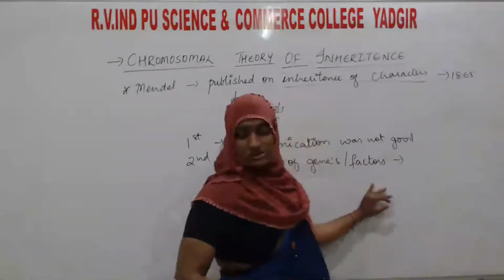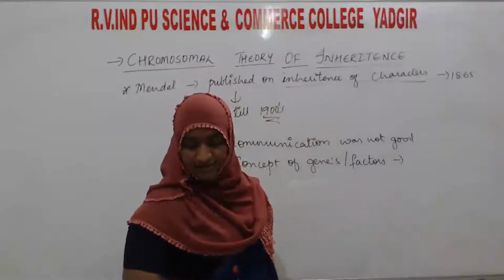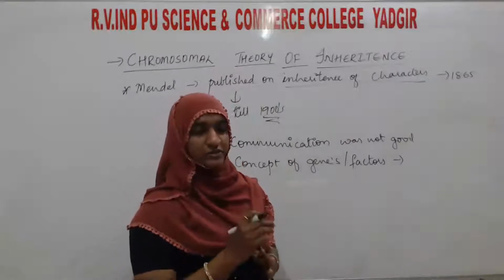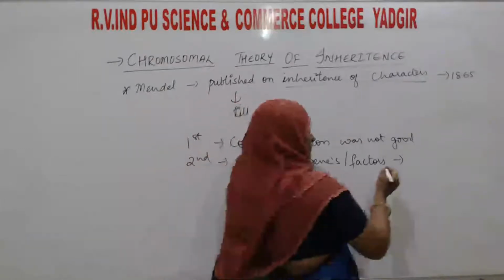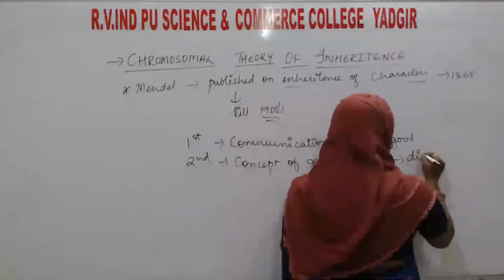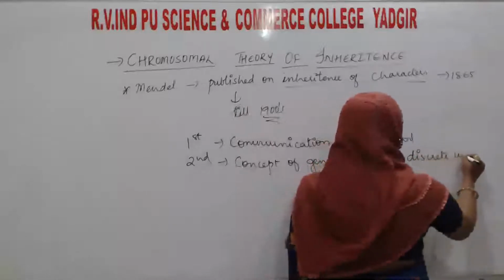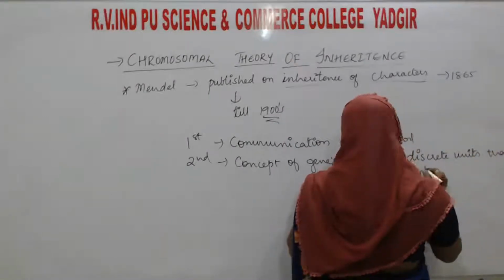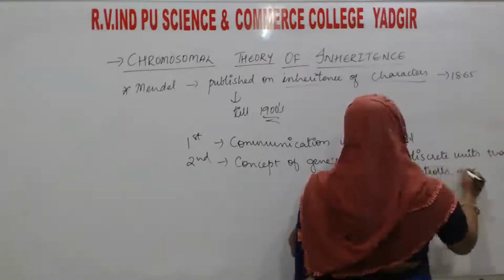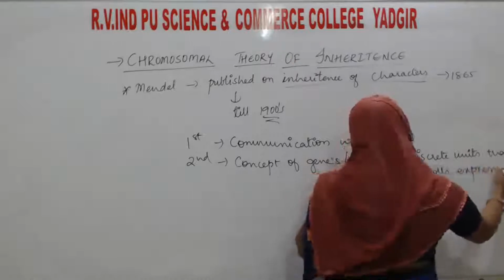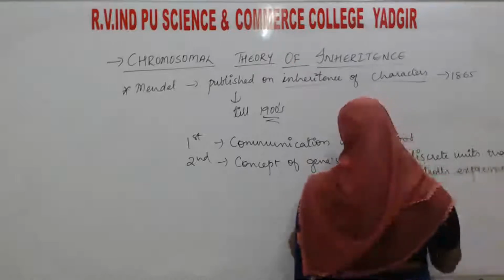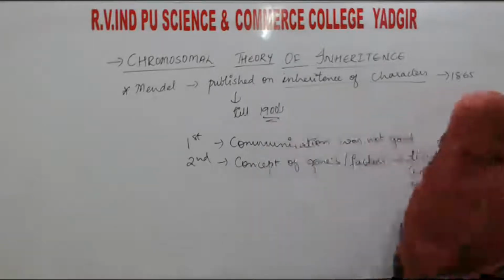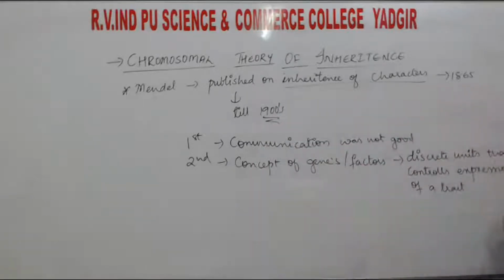What he told is that genes, or factors in Mendel's words, are discrete units that control the expression of a trait. So this is the second concept.